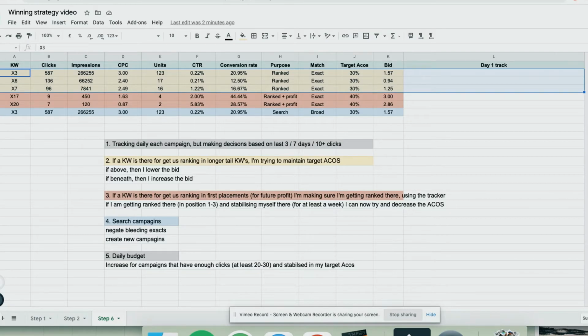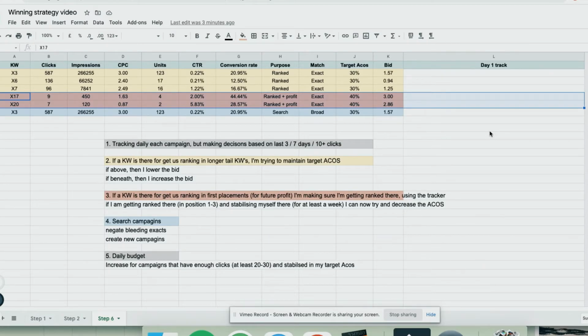Okay, with the red keywords, these are the keywords that are probably super relevant to my product, and I have a chance to get ranked in. They don't have a lot of search volume, however my conversion rate is relatively high. So in these keywords I want to get ranked in first placement, so I'll get profit in the future. I'm making sure that I'm getting ranked there using the tracker in Helium 10 like I showed you before. I track it daily and I want to see a trend that my ranking is getting better.